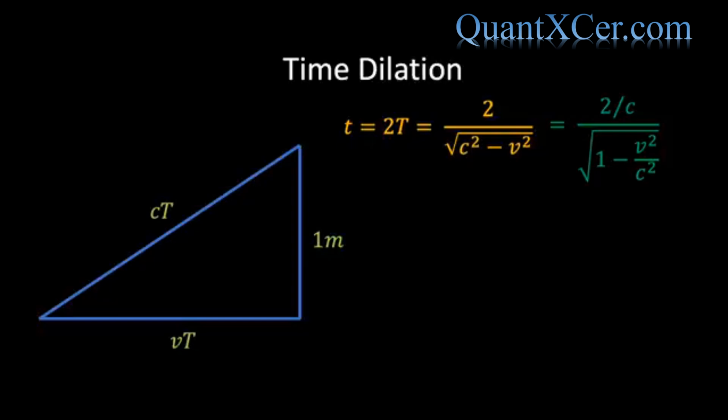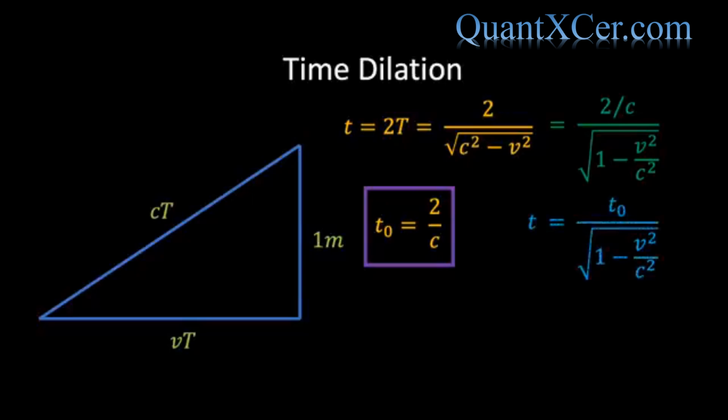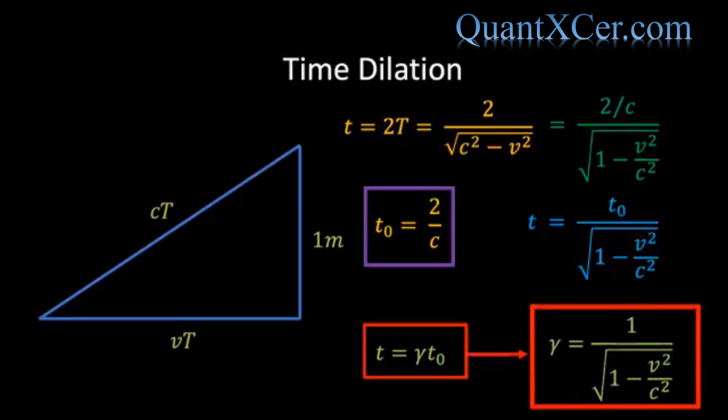The reason we have done this is because 2 over c is none other than the time taken for the tick-tock of the stationary clock, which we labelled t0. And so we see we can write t equals t0 divided by the square root of 1 minus v squared over c squared. This expression is often written in the compact form t equals gamma t0, where gamma is the factor which tells us how significant the difference is between t and t0. We will see that gamma pops up in many of the modified equations of relativity.